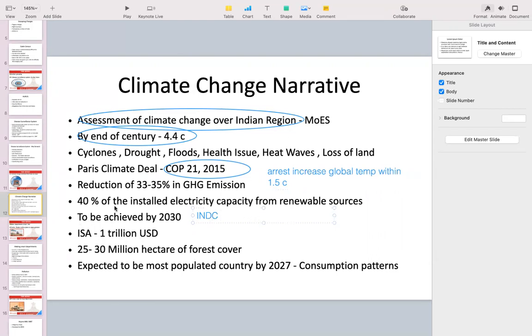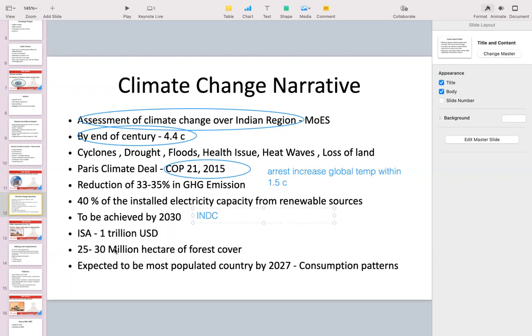Now, we have also launched initiatives on the lines of what we are doing for climate change. One, we are contributing to the Paris climate deal. Two, we have created the International Solar Alliance. In the same year, 2015, we created this along with France. Now many countries are part of it. It is headquartered in Gurgaon, and it aims to mobilize 1 trillion US dollars and to make solar technologies affordable and accessible to everybody. In order to achieve the Paris climate deal targets, we must have 25 to 30 million hectares of forest cover.